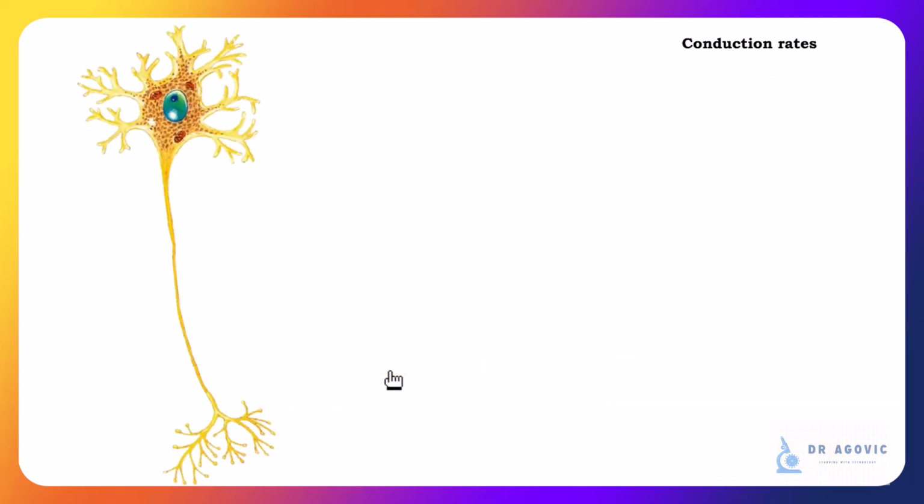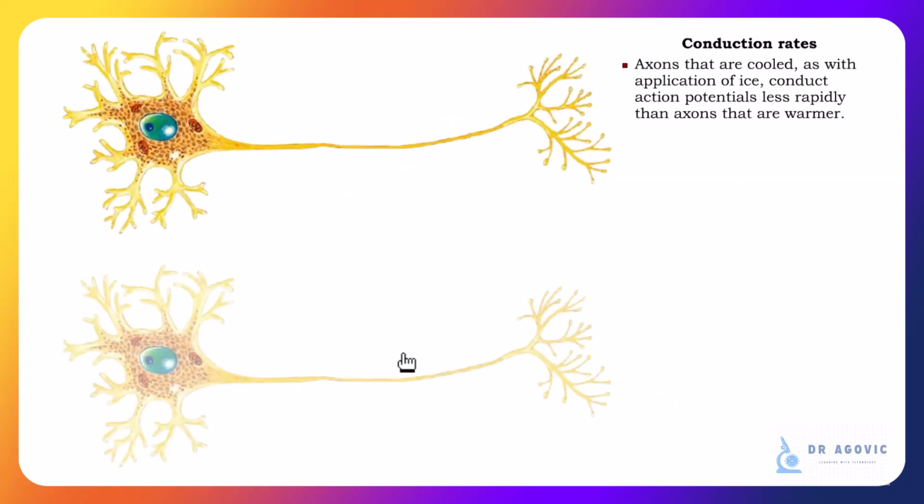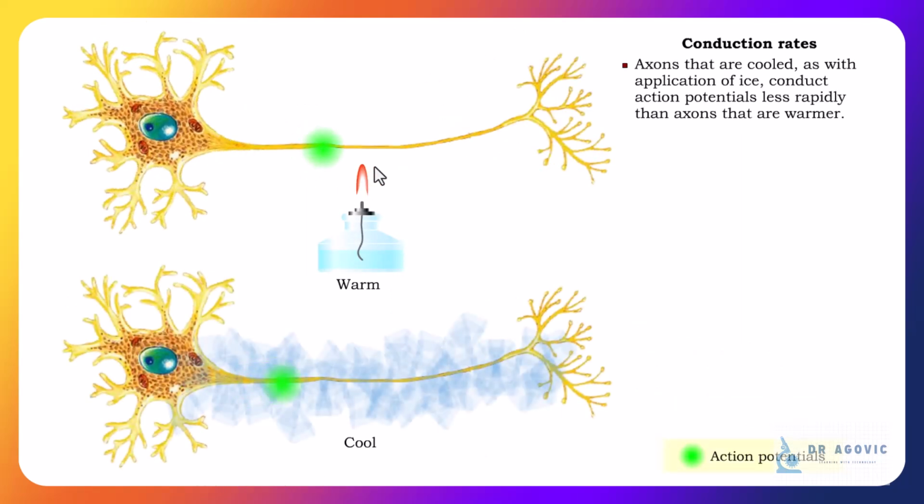Finally, let's take a look at temperature. Axons that are cooled, as with the application of ice, conduct action potentials less rapidly than axons that are warmer.